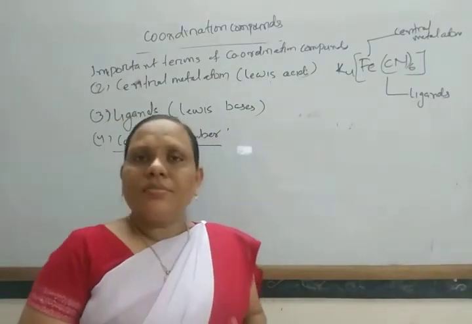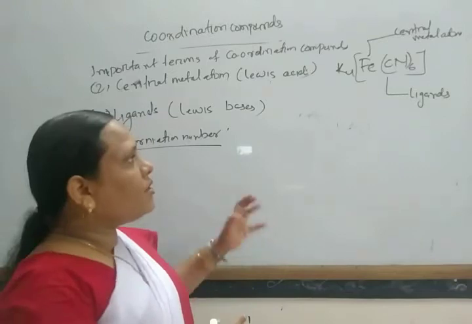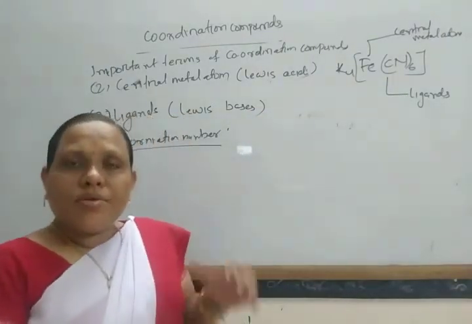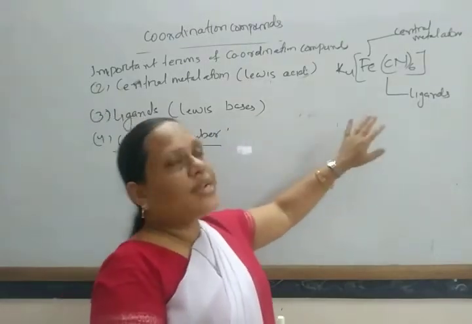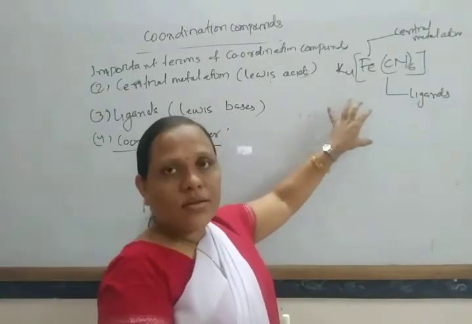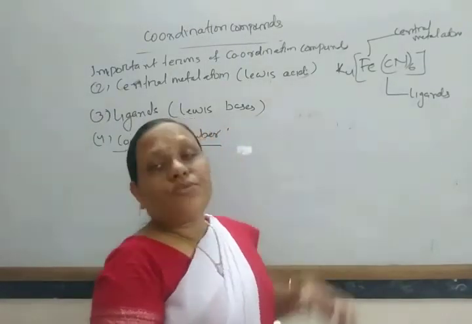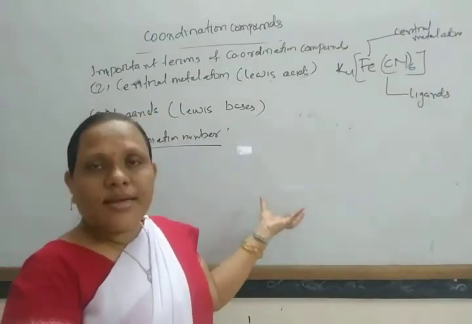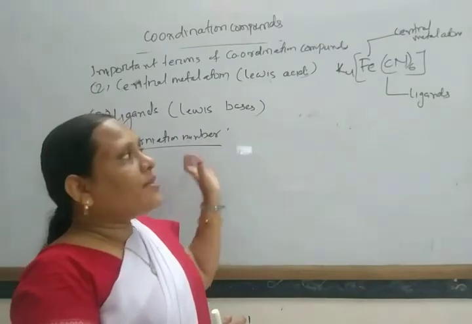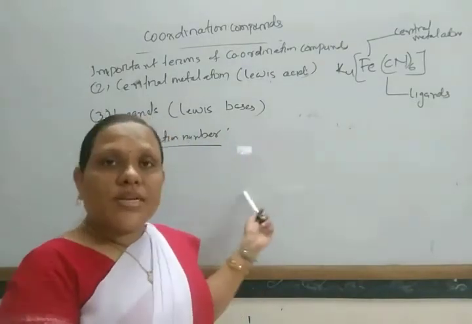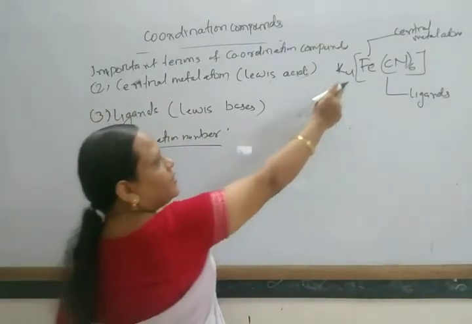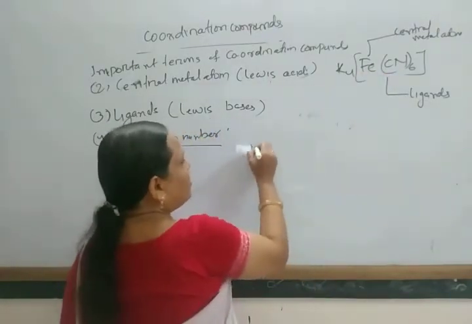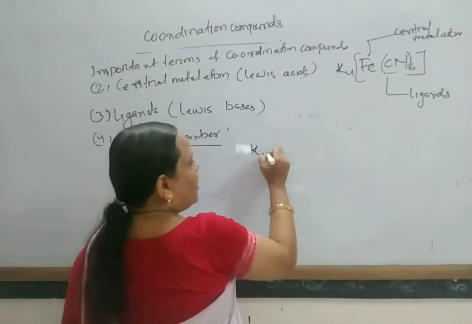The central atom is surrounded by how many coordinate bonds through the ligands. The number of coordinate bonds present around the metal atom by the ligands is known as the coordination number. For example, in this case it's surrounded by 6 ligands, so in K4[Fe(CN)6]